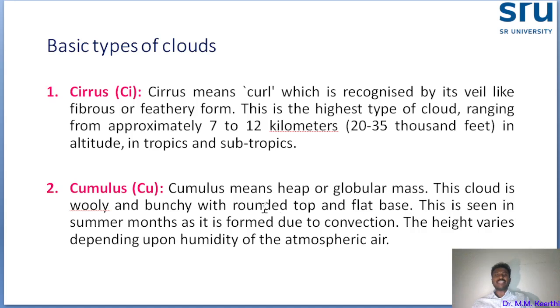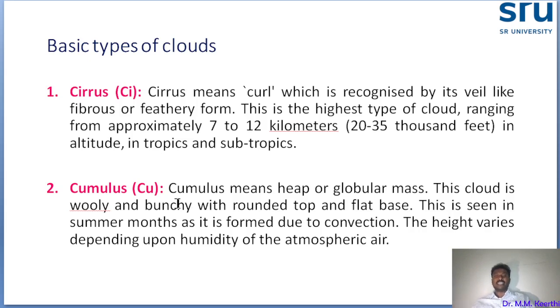It's like a D shape, I will draw it like this. So the D shape we can easily identify. Whenever in the sky the cloud has a round top and flat bottom, like a heap-like structure, and is also woolly and bunchy, this type of cloud is called a cumulus cloud.